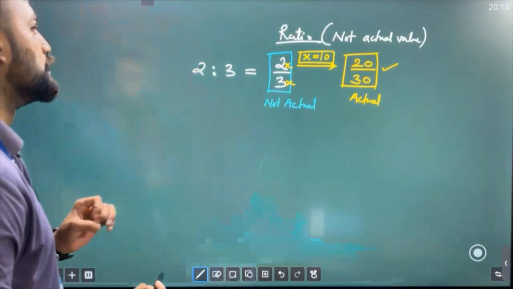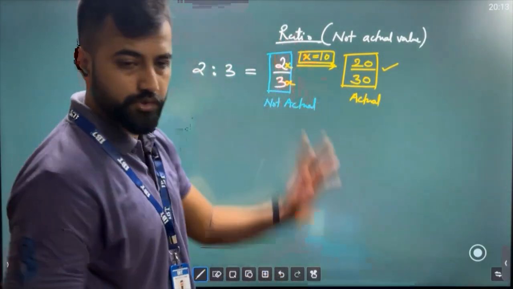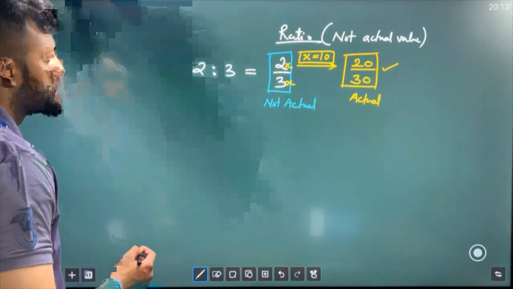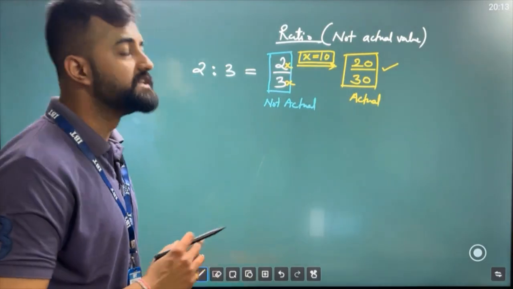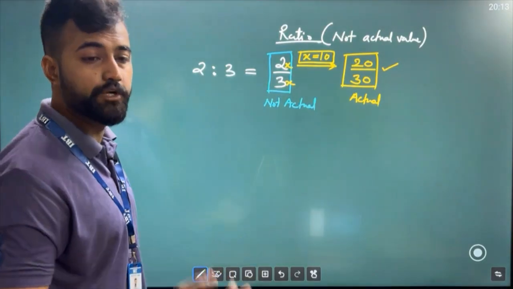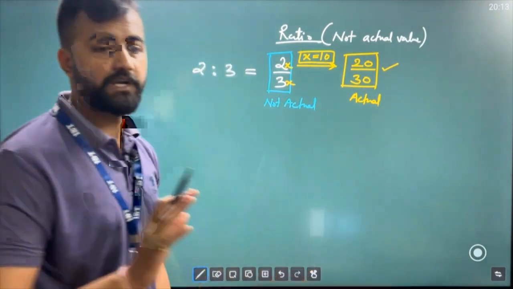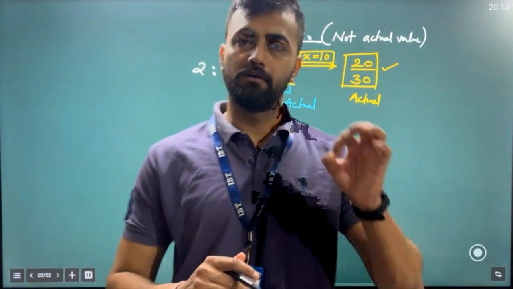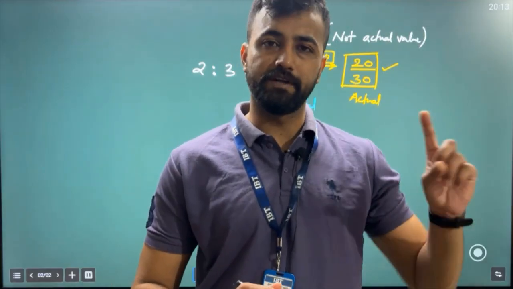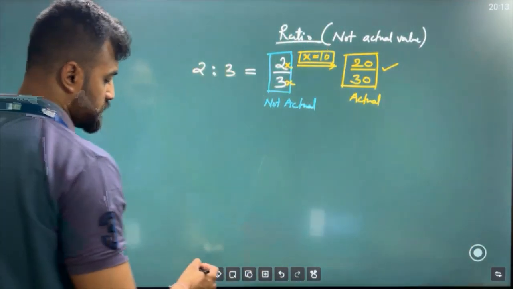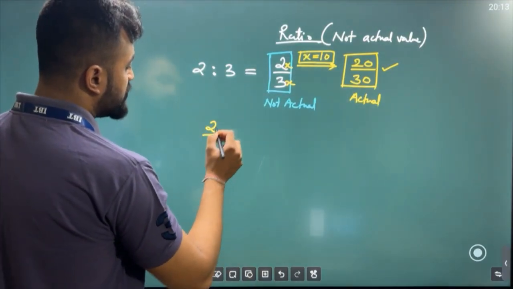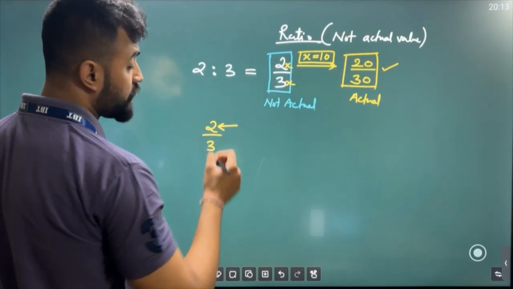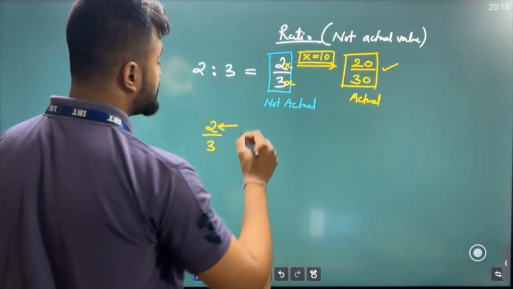So in ratio, the number which sits at the top is not known as a numerator. Generally in school days we used to say numerator, denominator, but that's wrong. Numerator and denominator are only in terms of your fraction. In terms of ratio, suppose here 2/3, the number which sits at the top is known as the antecedent.